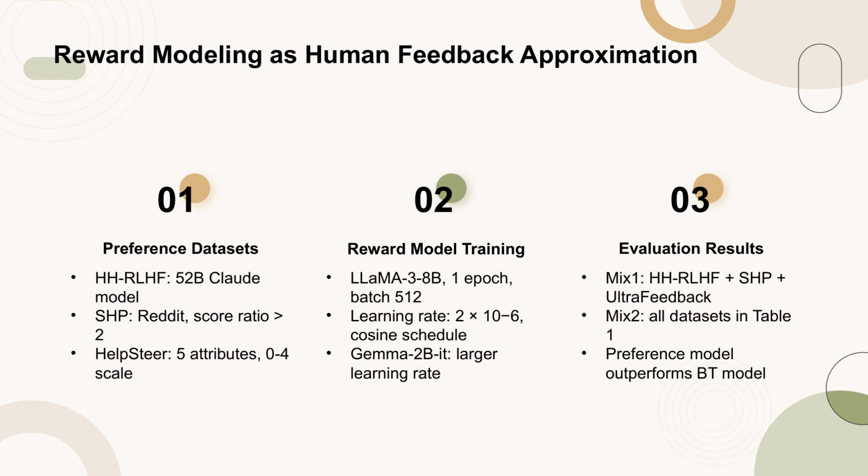The reward model, based on Llama 3-8B, is trained for one epoch with a batch size of 512 and a learning rate of 2 × 10⁻⁶, employing a cosine learning rate schedule. For the Gemma 2B model, a larger learning rate of 10⁻⁵ is used. Evaluation results show that the preference model outperforms the BT model, especially in reasoning tasks related to coding and math. This performance improvement is attributed to the inclusion of more data, particularly in coding, math, and safety.